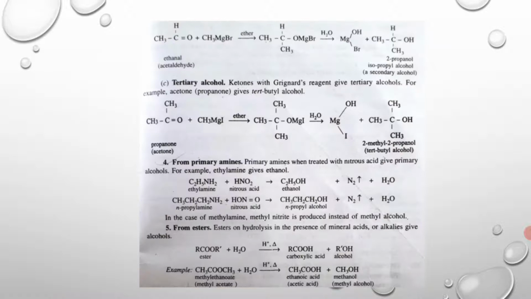Here is an example: acetaldehyde on treating with Grignard's reagent in the presence of ether gives an addition product, and finally on hydrolysis gives an additional product along with 2-propanol, that is isopropyl alcohol, a secondary alcohol, as we can see here.